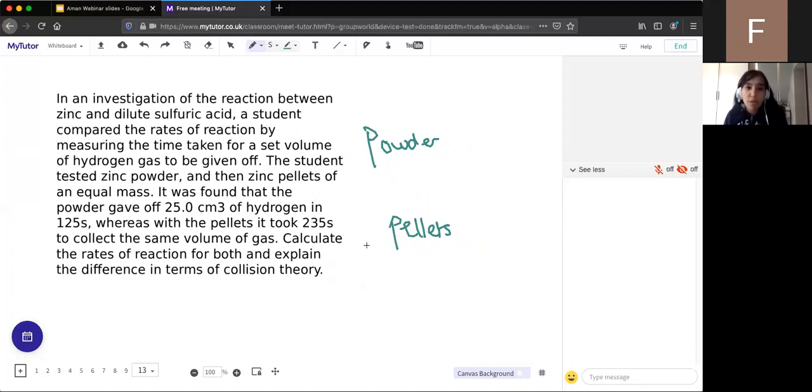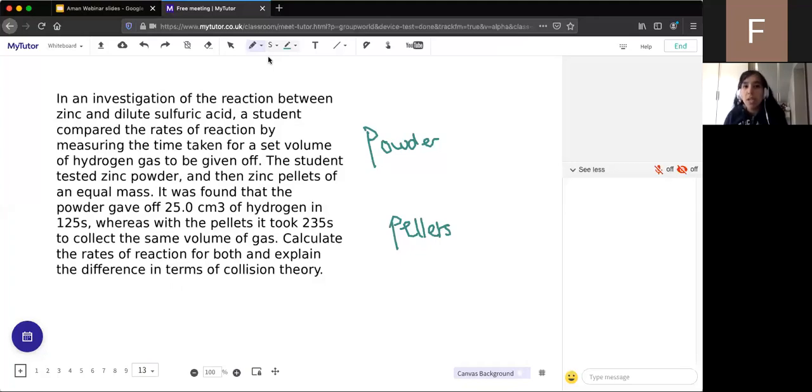Powder first. The powder produced 25 cm³ of hydrogen in 125 seconds. So what's the rate of reaction? Remember, the rate is either the reactant lost or the product formed divided by time, and you can give me the answer in cm³ per second. So 25 cm³ were formed in a time of 125 seconds.